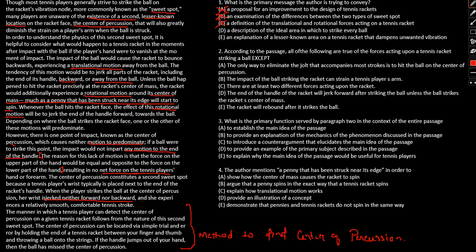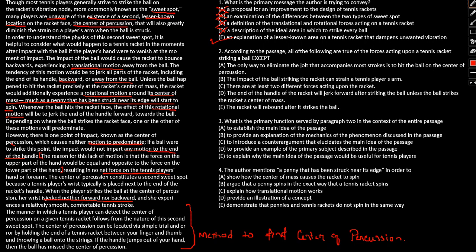We more or less talked about why striking the ball in the ideal spot would help players avoid injuring themselves, and what would happen if the ball struck somewhere outside that particular sweet spot. Again, no. An explanation of the lesser known area of the tennis racket that dampens unwanted vibration. Yes, lesser known area, okay, unaware of it is given. So yeah, option E will be the correct one.